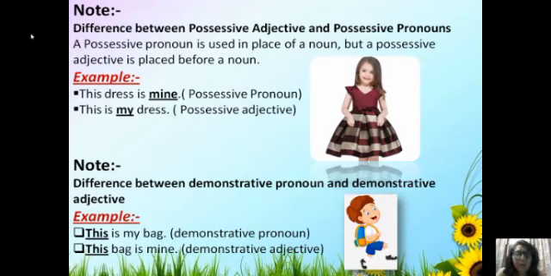This bag is mine. This is an example of a demonstrative adjective, as it is used before a noun, bag. Always remember, when this, that, my, mine, these words are used before a noun, it is a case of adjective. Otherwise, it is a pronoun.